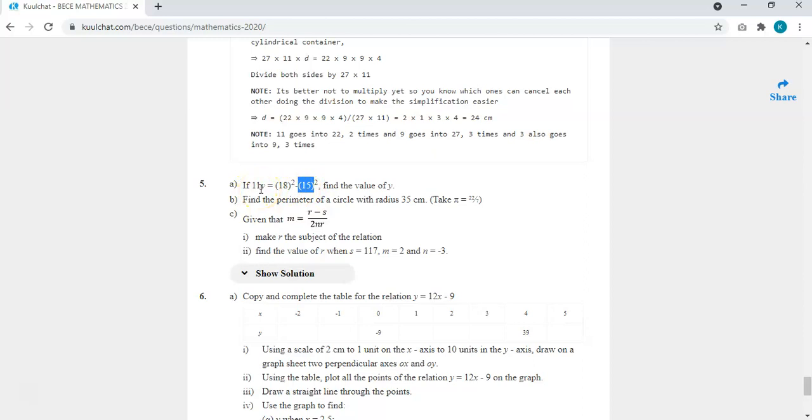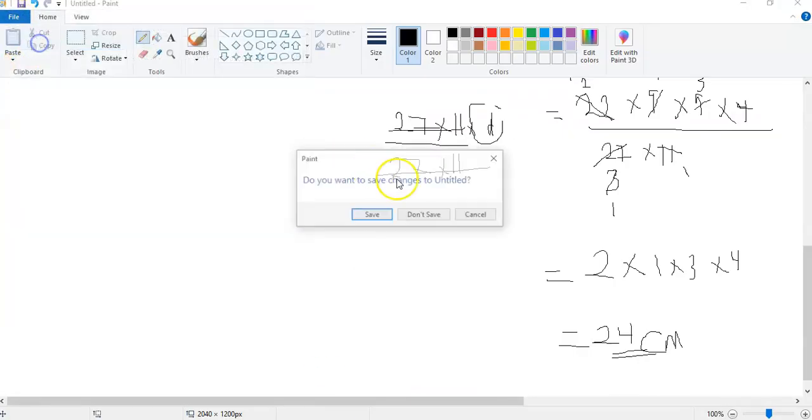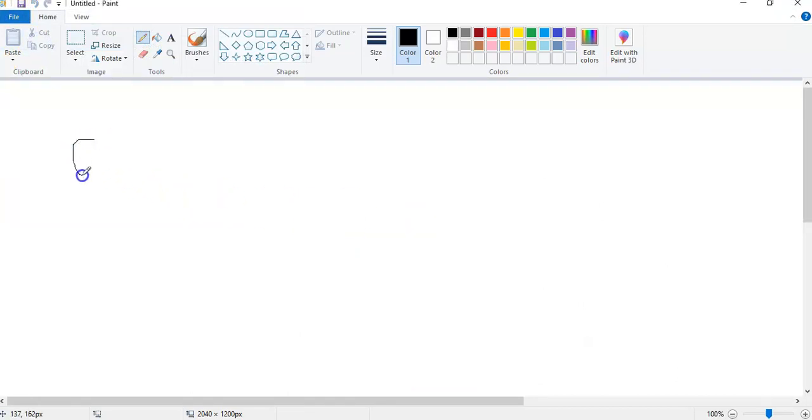We also have a concept we call difference of two squares. The difference of two squares says that if you have something like a plus b being multiplied by a minus b, okay, they are almost the same, just that we have plus here, we have negative here. So the difference of two squares, if you have something like this, is just the first one square minus the second one square.